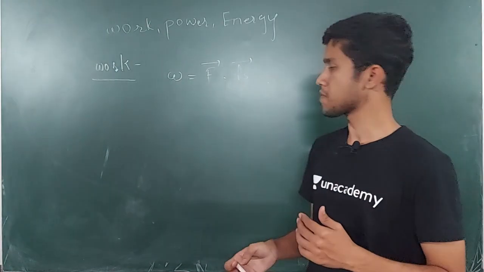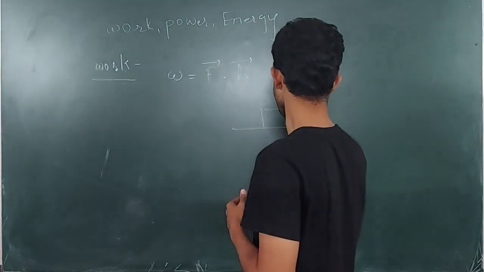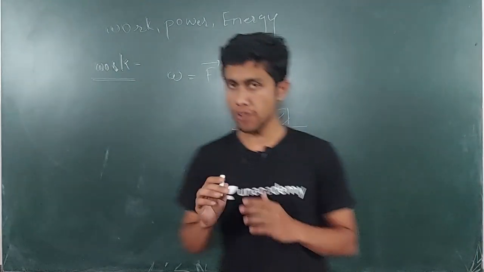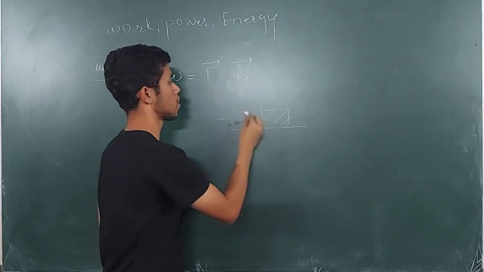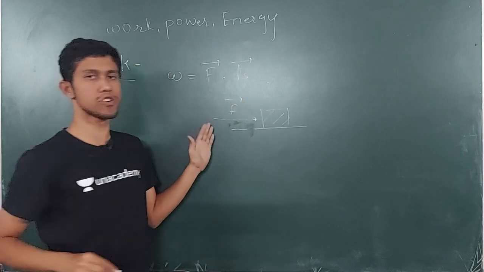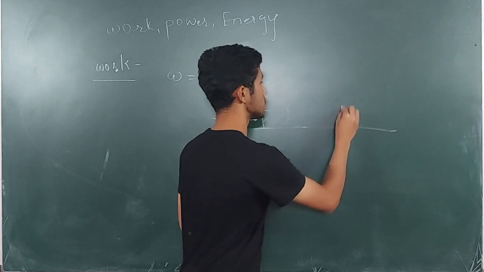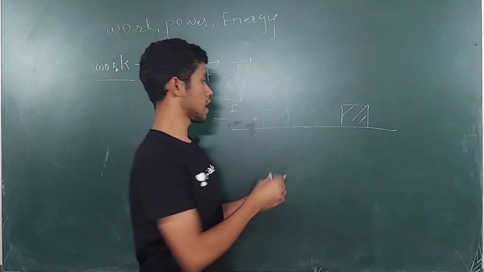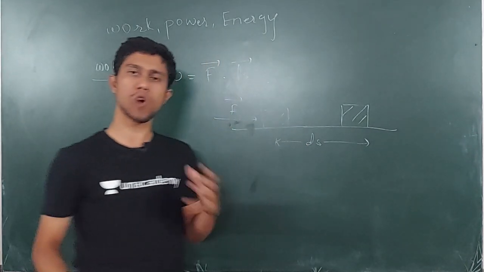I can also say that if this is a body, and now suppose I am applying a force F in this direction on this body, and due to this force my body is getting shifted to this new position, and the distance between both positions is ds. So what will be my work?